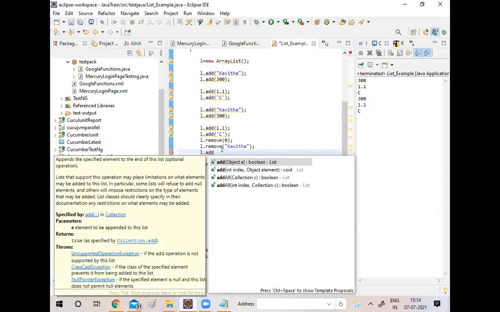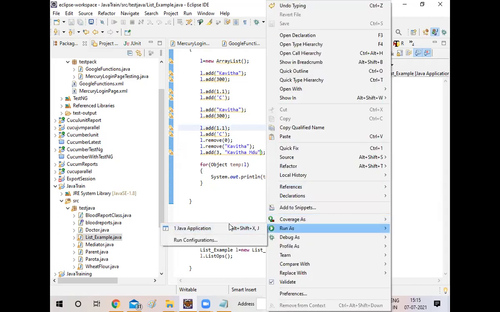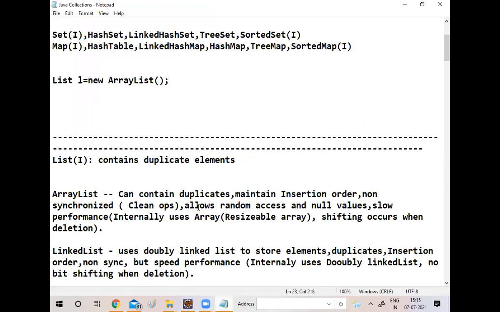Add of position 3, then you have to add Kavita, given in double quotes. Kavita MDU. Now if I run it, see 0, 1, 2, 3. Got it?